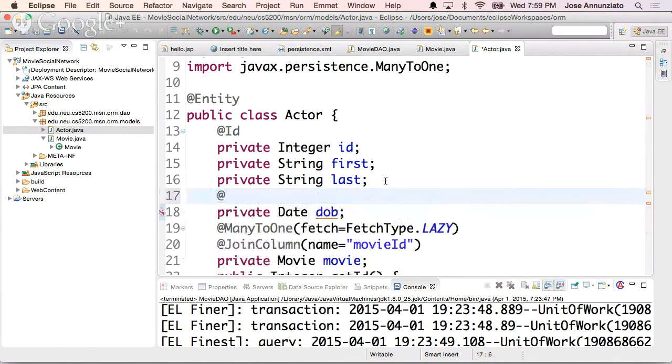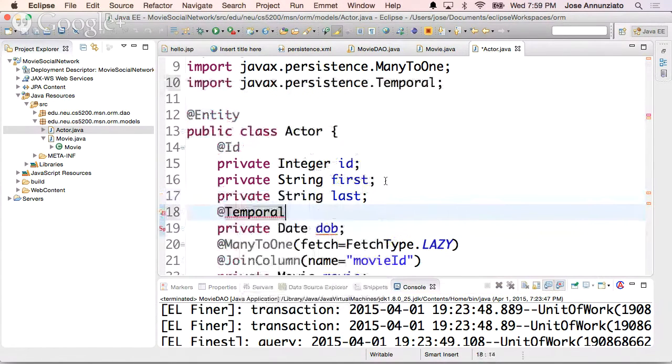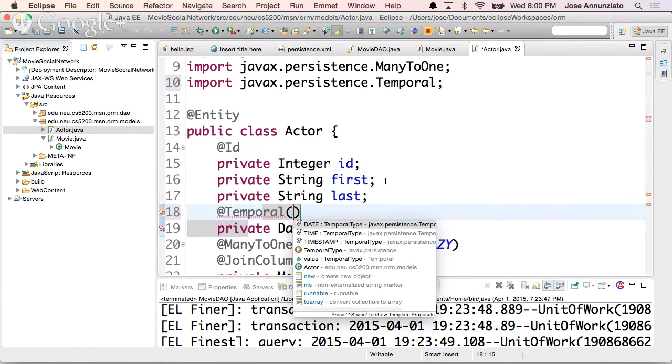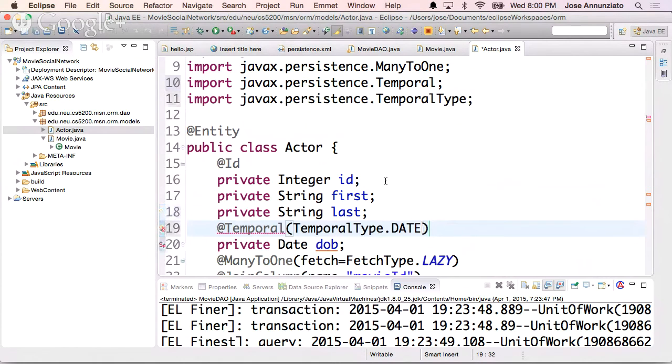We need to annotate and say this is a temporal data type, and we need to explicitly tell it what to do. Do you want me to use date? Time? Timestamp? There's many ways of representing it. We're going to use date. So that unambiguously tells it what representation of date we want. Make sense? All right. What else? I think that's it.